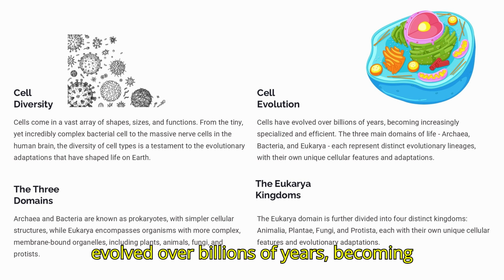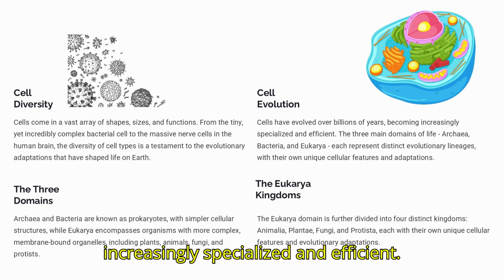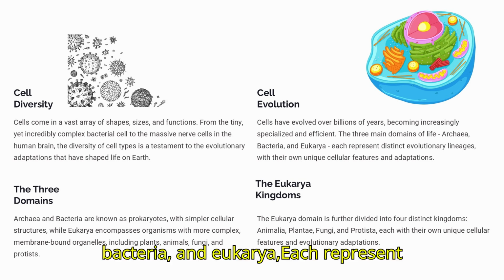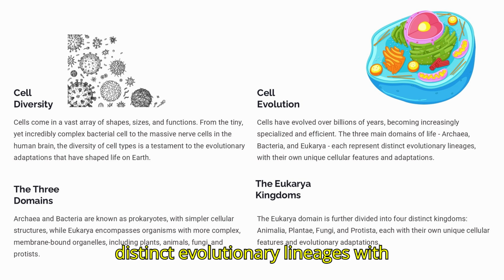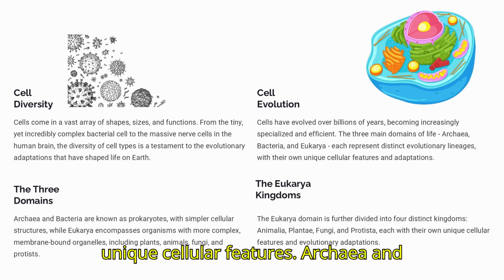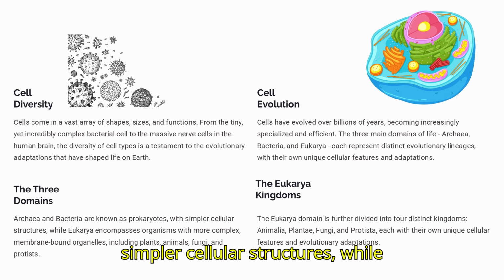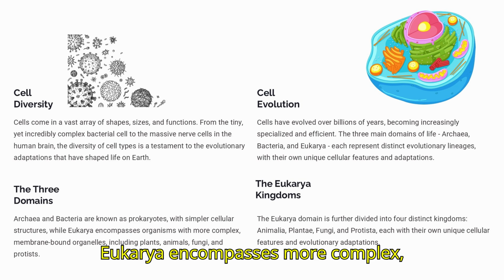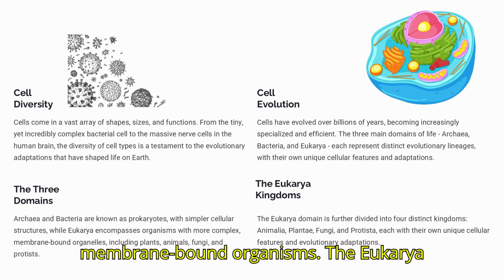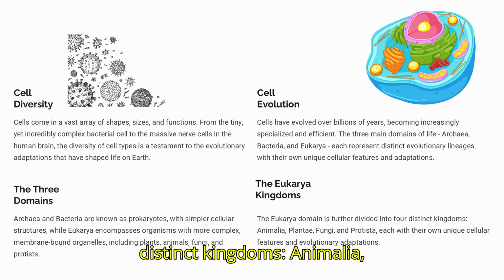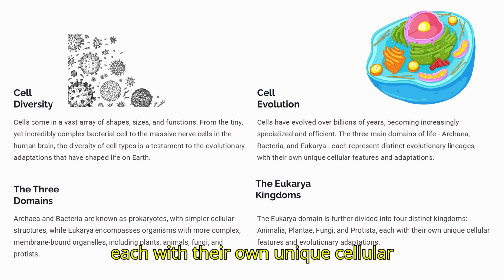Cells have evolved over billions of years, becoming increasingly specialized and efficient. The three main domains of life, archaea, bacteria, and eukarya, each represent distinct evolutionary lineages with unique cellular features. Archaea and bacteria are known as prokaryotes, with simpler cellular structures, while eukarya encompasses more complex, membrane-bound organisms. The eukarya domain is further divided into four distinct kingdoms: Animalia, Plantae, Fungi, and Protista, each with their own unique